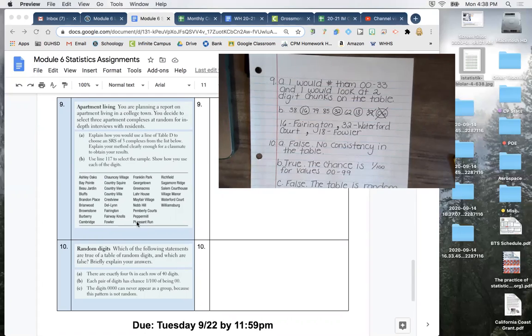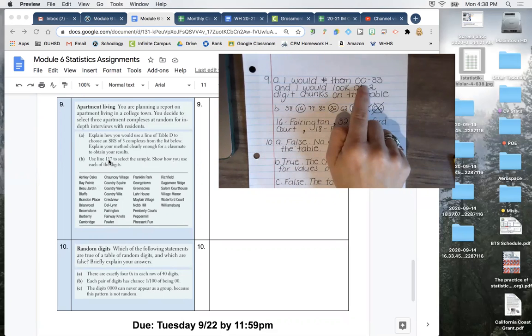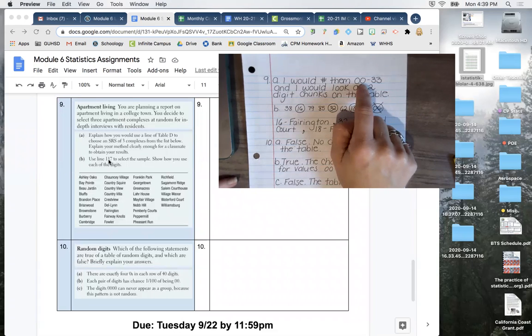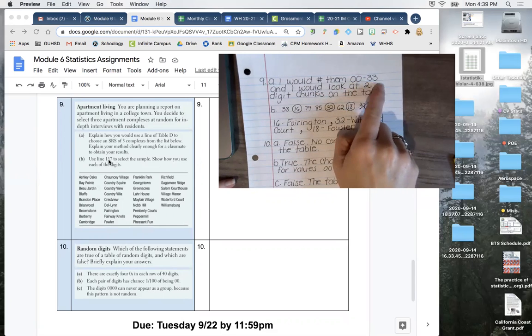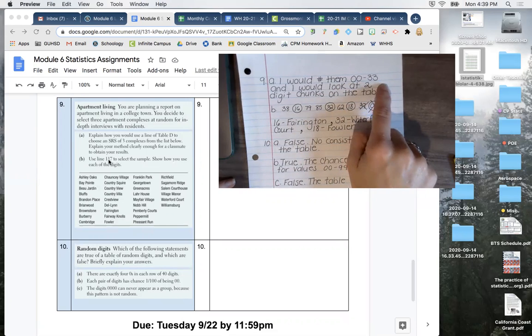There are 33 people in this sample. And we're going to take a simple random sample of 3. It says to start at line 117. So again, I'm going to number them 0, 0, or I'm sorry, 0, 1. How many are there? There must be 34 then, 3 apartment complexes. You can number them 0, 0 through 33 or 0, 1 through 34. Either one would be fine with me.